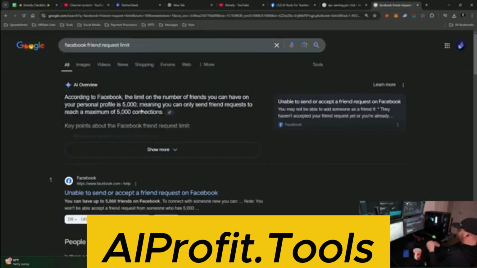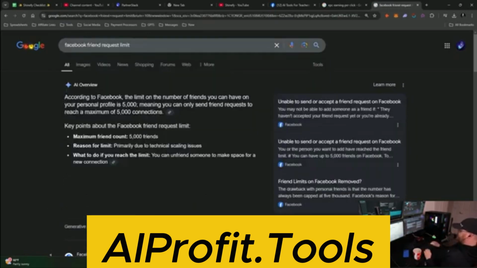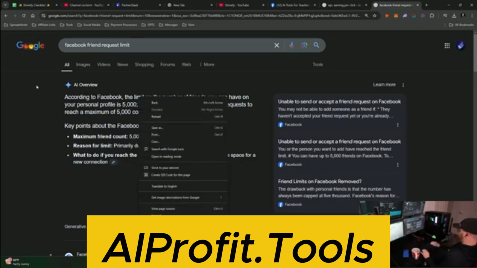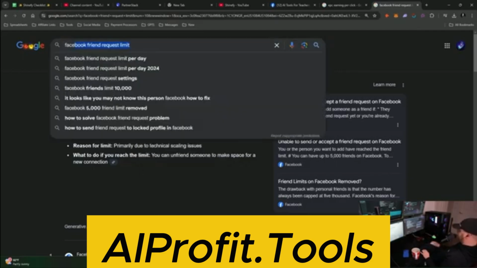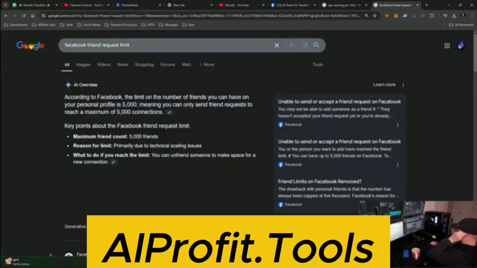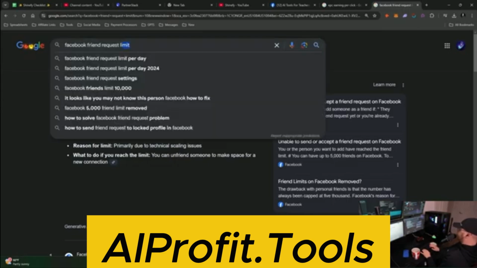And by the way, there used to be a way that you could transfer all your friends into page likes as well. And then you would get a personal profile and a Facebook page out of it, both with 5,000 followers. You basically get 10,000. It's the same people, but you basically get double the chances. I don't know if that still exists anymore, but I did it in the past with my page. Facebook friend request daily limit.